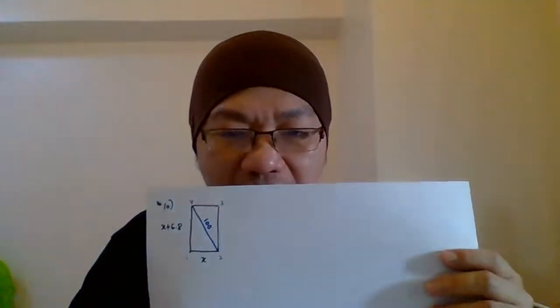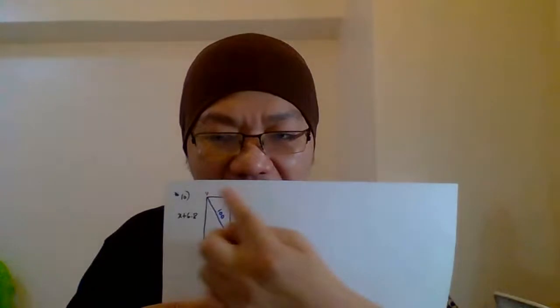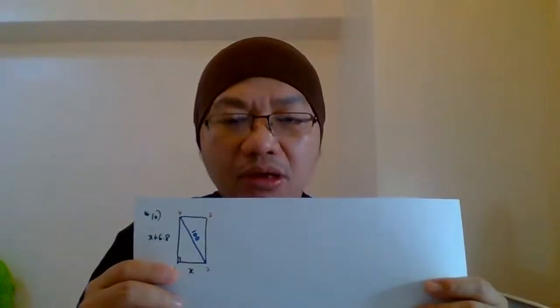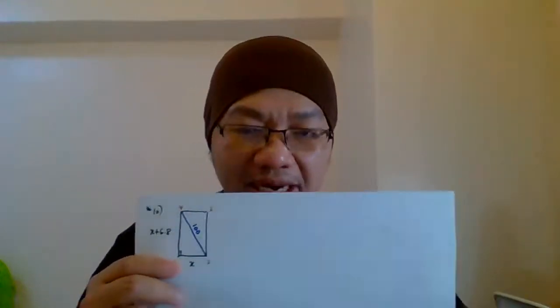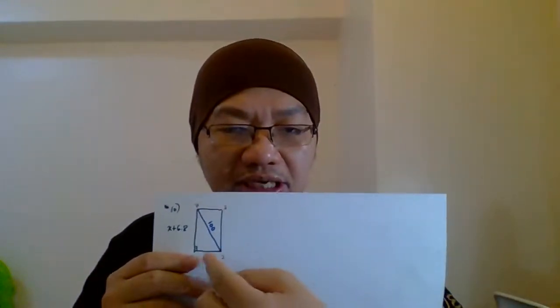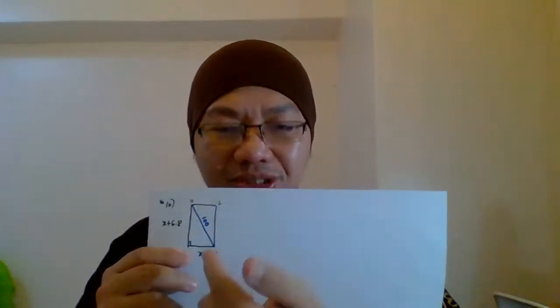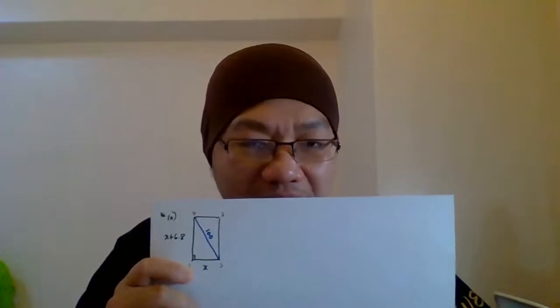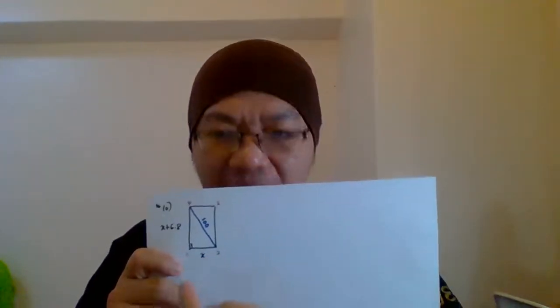Okay, so guys, this is a rectangular shape. Rectangular shape means every angle is 90 degrees. Because this 90 degrees will determine our next step. So you see here, when we have a right angle triangle, this 100 is actually your hypotenuse. So how do we find this hypotenuse? We need to square the 100, right? So that's how we build the equation.